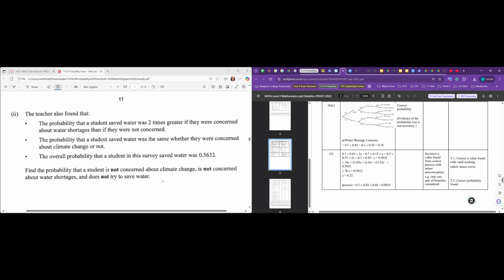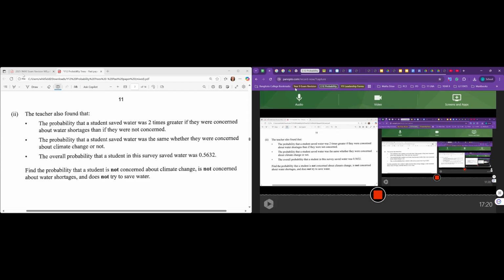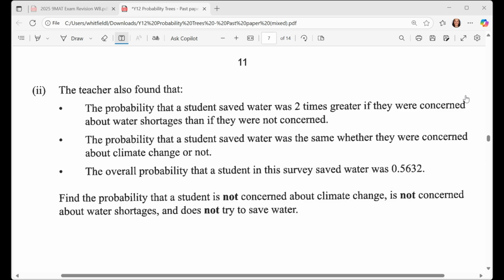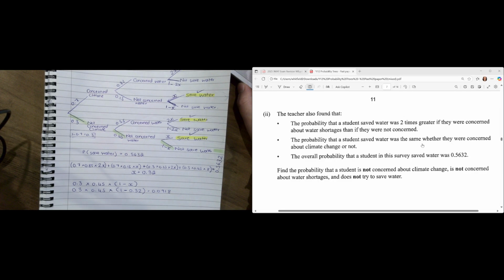I think the trickiest part is just understanding the tree and drawing the tree. So with that being said, I reckon we can move on to our next excellence question, which is going to be III. And III is asking us to use both of our previous trees to come up with some sort of claim. So let me just add in my camera again. Okay, there we go. So if I go down here, let's read the question.